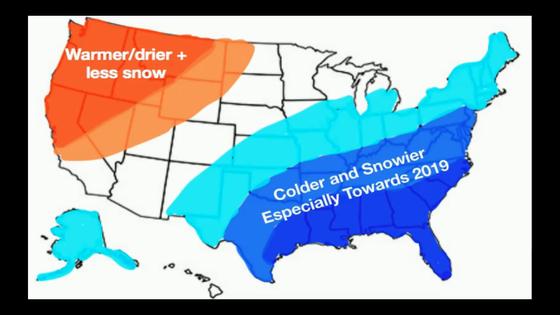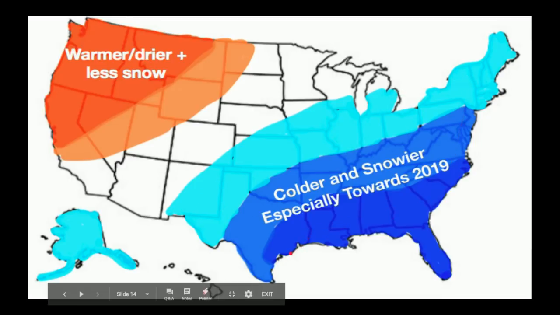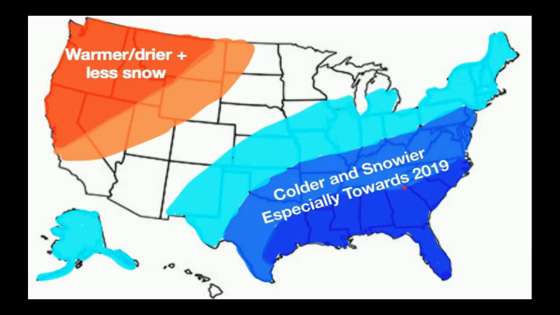Colder and snowier and above average precip in this area that is highlighted in blue. And you can see there's different shades. I think the darker the blue, the more chances of seeing a colder and snowier winter you will have. And especially towards 2019, mainly applies towards this light blue area. I think winter may start off around average or even above average for some of these locations, highlighted in this light blue. But then towards winter turning later into the year in 2018 and essentially into 2019, I think winter may get colder. And for the northwest, I do think it'll be warmer, drier, plus less snow.